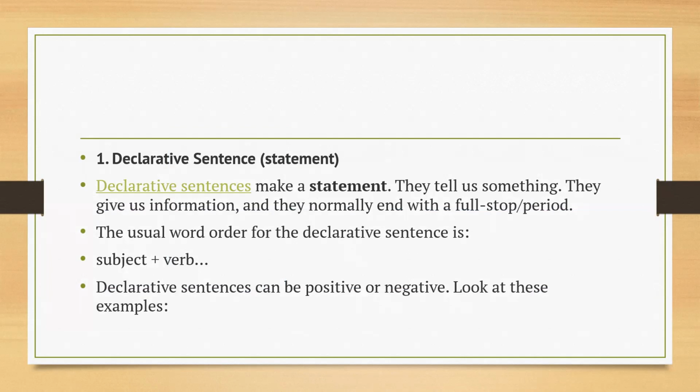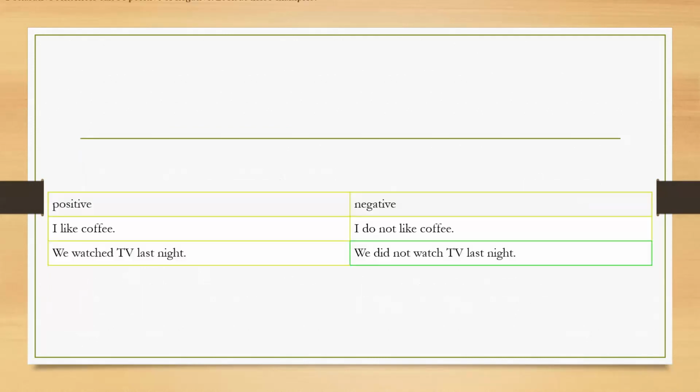Look at the examples. So a declarative sentence makes a statement, it can be positive and negative, and it ends with a full stop. Like, I like coffee, I do not like coffee. We watched TV last night, we did not watch TV last night. But sometimes, in the competitive exams, you may get questions like this: change the types of sentence.